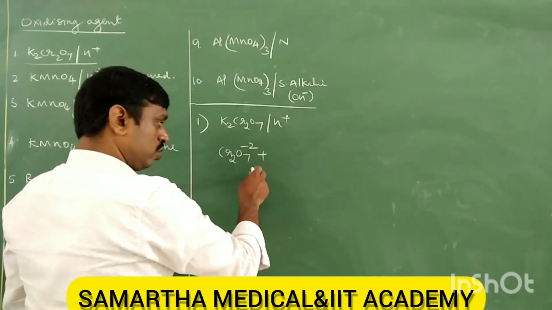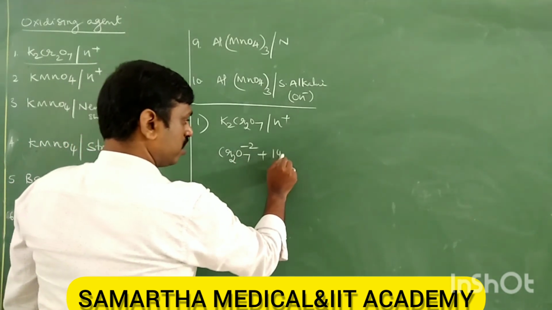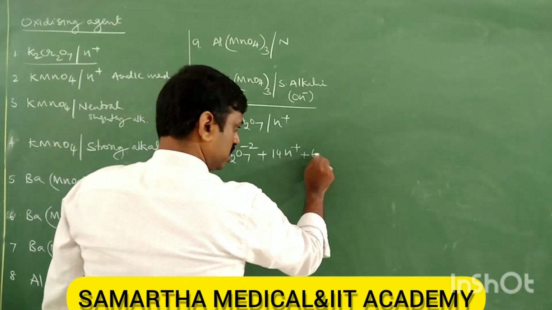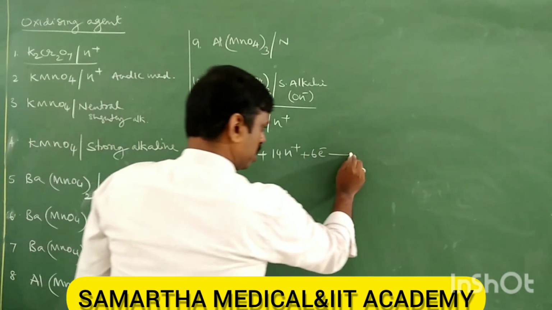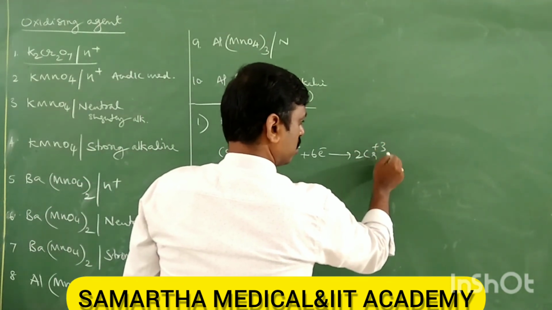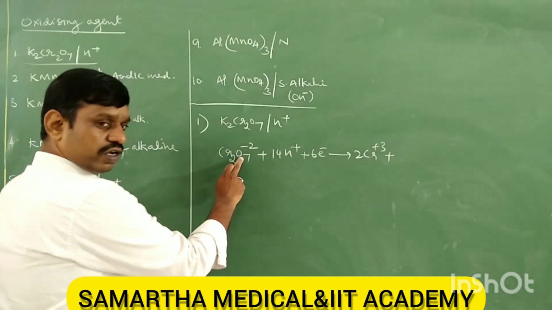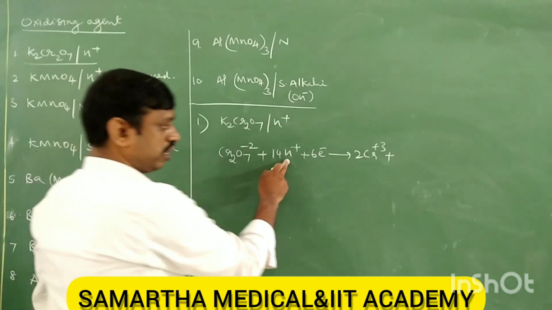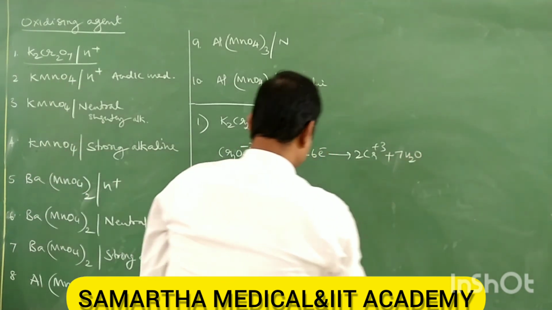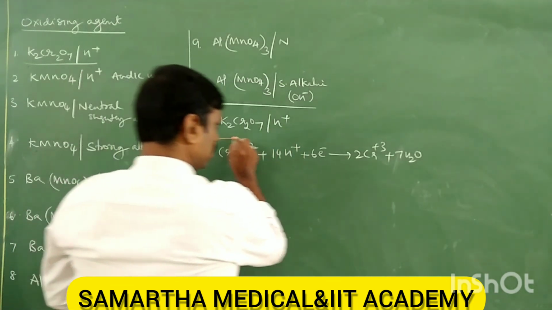There are 7 oxygen. To remove 7 oxygen, we should write 14H plus, plus 6 electrons required. It becomes 2 Cr 3 plus, then 7 oxygen, 14 hydrogen, it becomes 7 water molecules. This ionic equation you must remember.